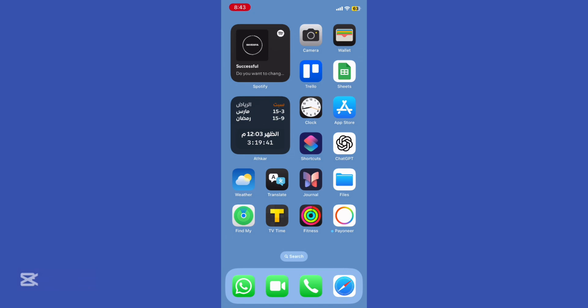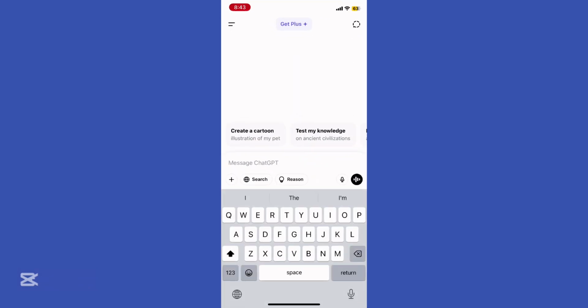AI tools like ChatGPT, Jasper, and Copy AI can generate blog posts, scripts, and social media content effortlessly. Here's how. Choose your tool. I'm gonna choose ChatGPT. Pick an AI writing assistant based on your needs.